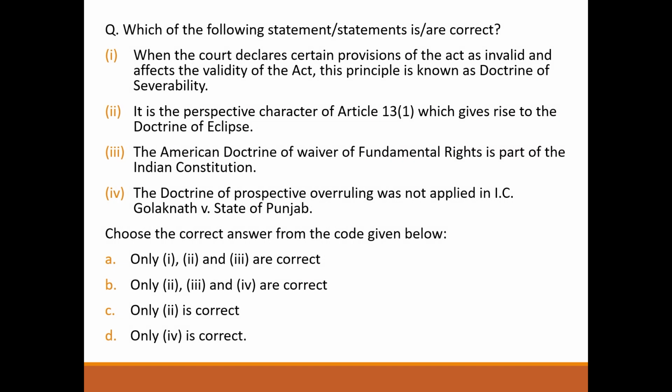Next question. Which of the following statements are correct? When the court declares certain provisions of the Act as invalid and affects the validity of the Act, this doctrine is known as doctrine of severability. Wrong. It is the prospective character of Article 13(1) which gives rise to the doctrine of eclipse. Correct. The American doctrine of waiver of fundamental rights is a part of the Indian Constitution. Wrong. The doctrine of prospective overruling was not applied in I.C. Golaknath versus State of Punjab. Wrong. So answer will be option C.